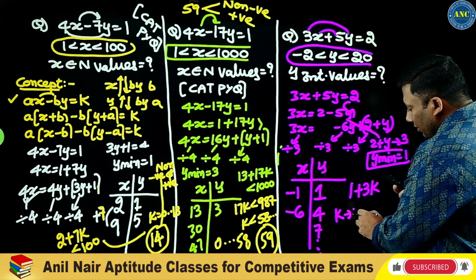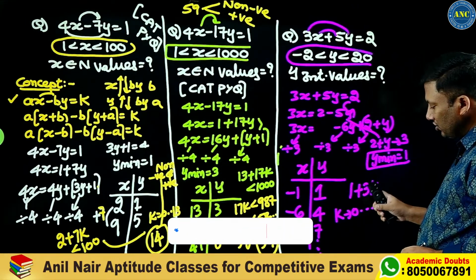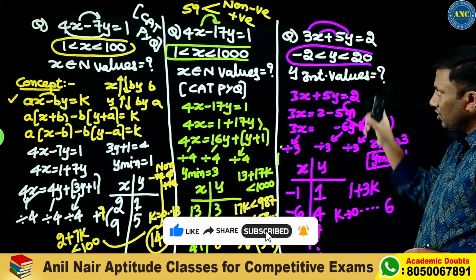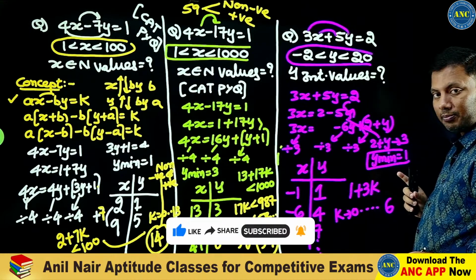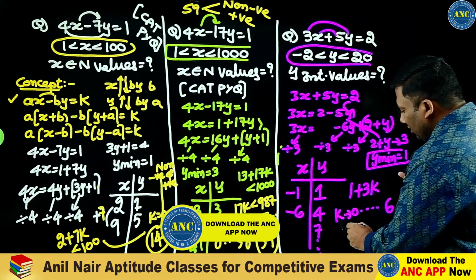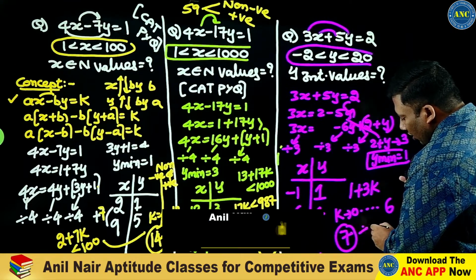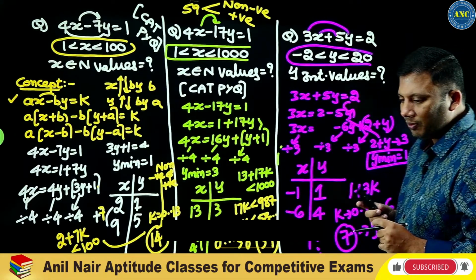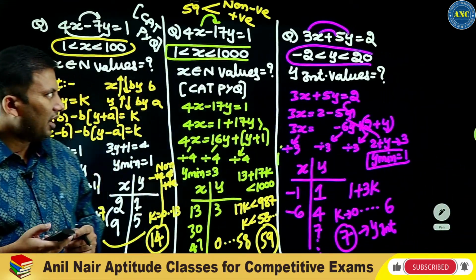K value can be 0 till 6. K is 0, y is 1, and 1 lies in this range. K is 1, y is 4, and 4 lies in this range. K is 6, 18 plus 1, 19, so it will range from 0 to 6. That is 7 values. So the answer to how many integral values y will take is 7. I hope the idea is very clear to you.